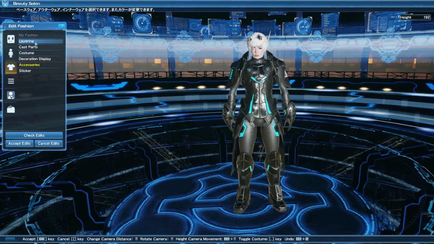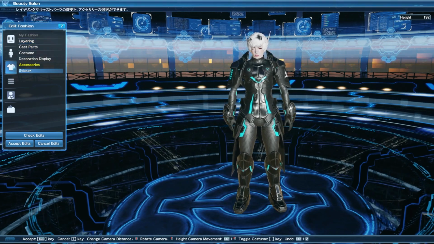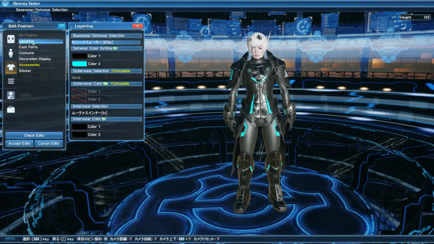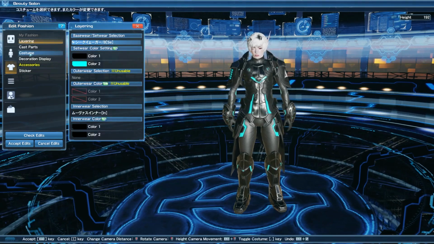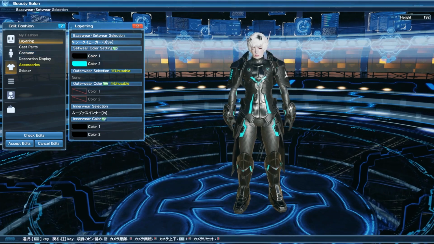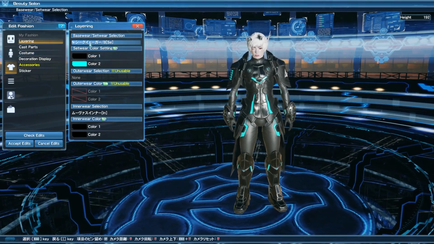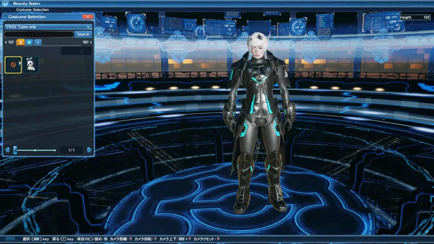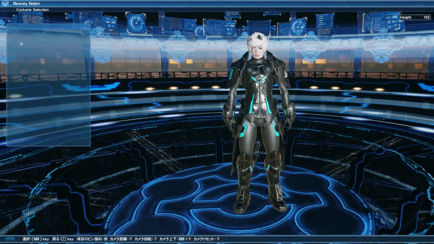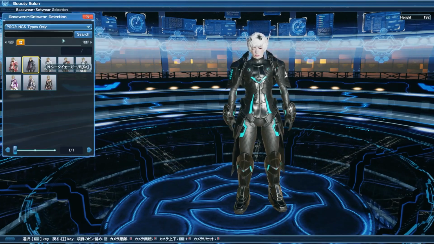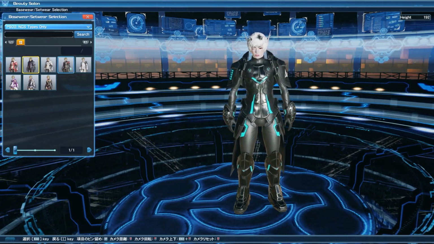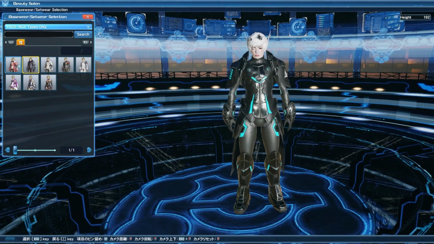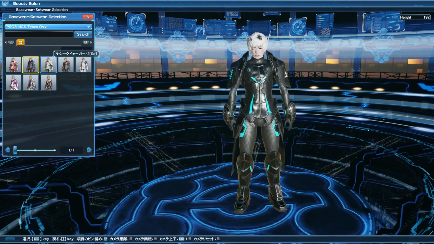And then finally, we have the fashion portion, which is your outfits, your base attire, your outerwear, and your innerwear. There are actually two ways to be able to swap between the two body types. Both of them have to be done in the salon, but it's whether or not you're using a costume, or the other way is by switching your base attire or your base wear. But base wear is also divided into two sections, which is now base wear and then set wear, which is basically the new outfit system that's being used in New Genesis.